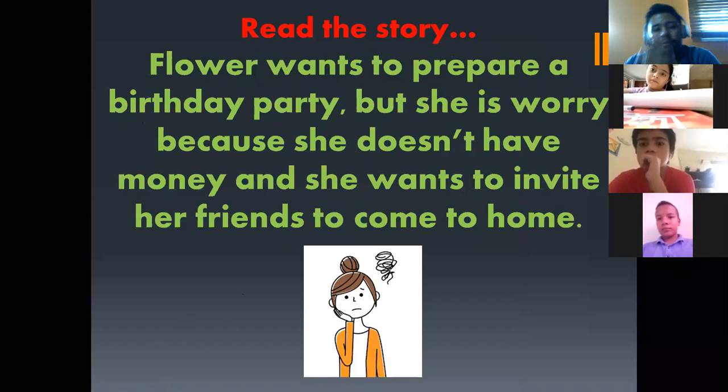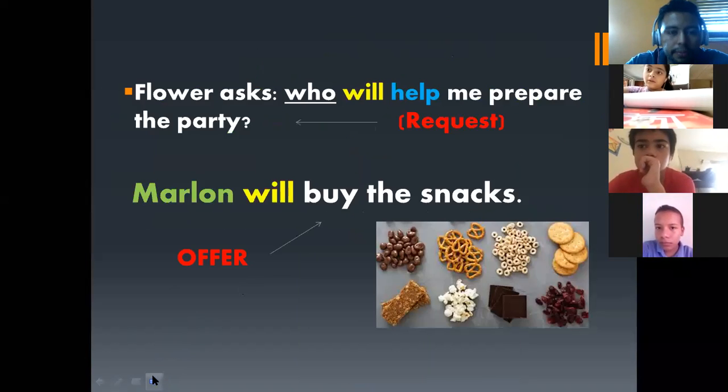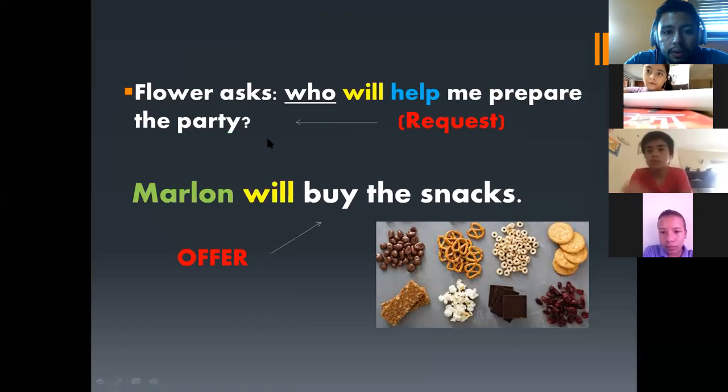She's sad. And because she doesn't have money, she needs money. But these are the possible actions. Okay, remember the question. No, it's not necessary to copy the story. Just pay attention. This is just a practice.